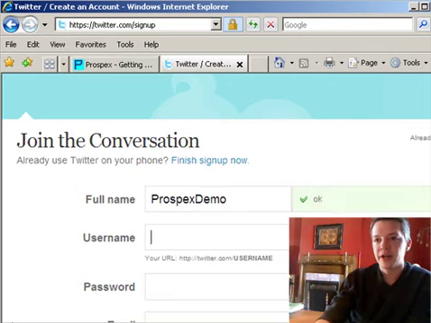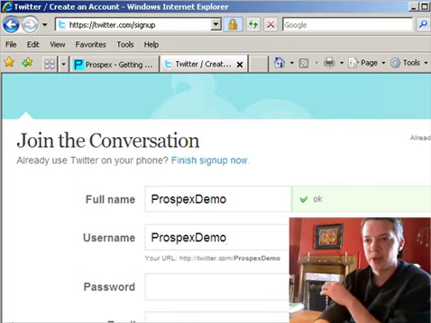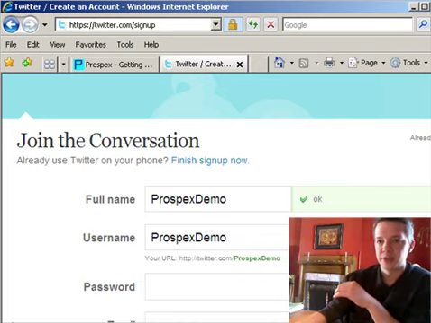Now your username, this is twitter.com/your username. So as you're referring people to Twitter, as people are looking for you on Twitter, they're going to be able to find you by going to your URL. So this is sort of like your custom website name. So we're going to choose Prospex Demo.